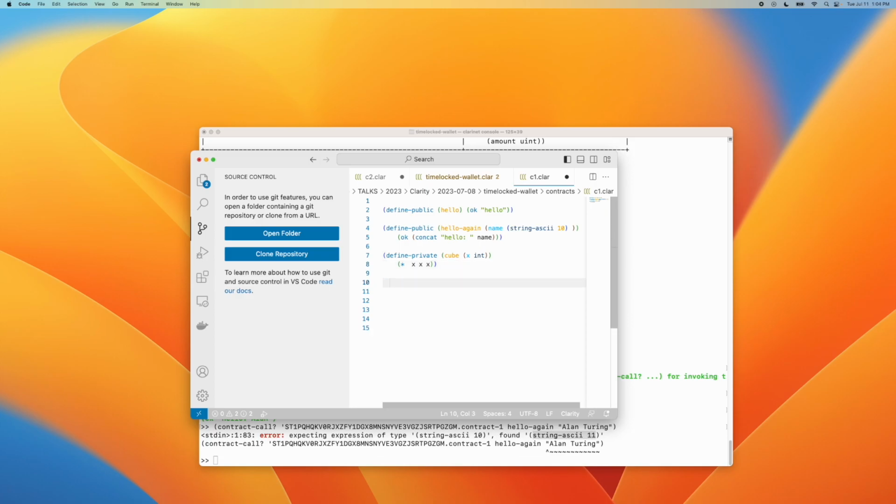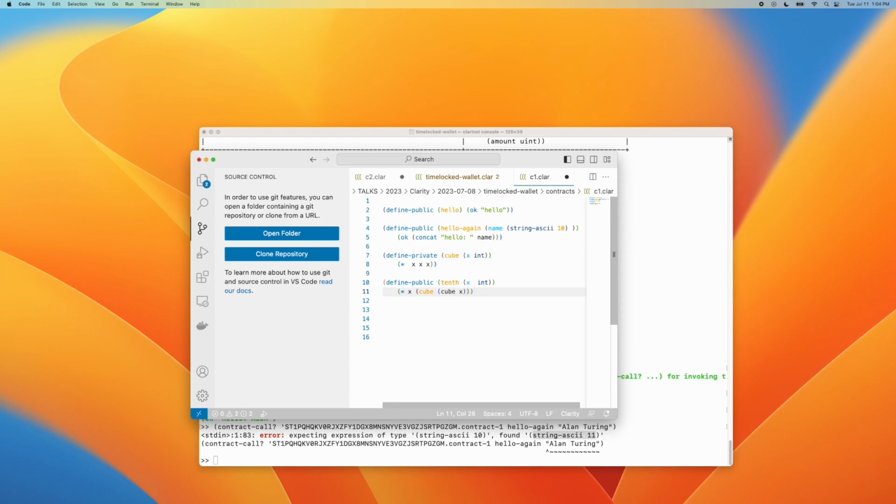Wrapping it with an error or an OK actually helps us out and gives us more security. And then, of course, I'm going to do something interesting here. I'm going to say define public 10th power x. Oops, sorry, I need to say x int. And what I'm going to do inside the 10th power is multiply x times cube of cube. Now, cube of cube is, of course, the 9th power, and so cube of x in here.